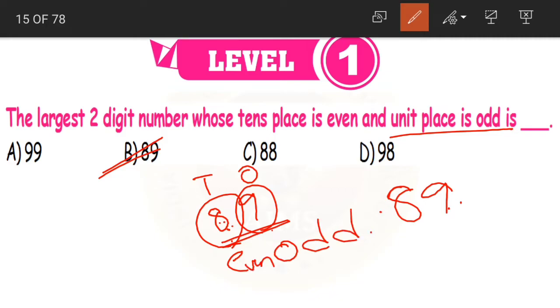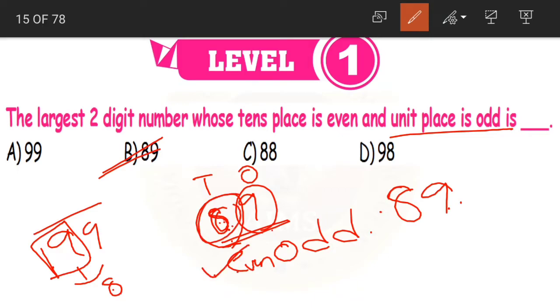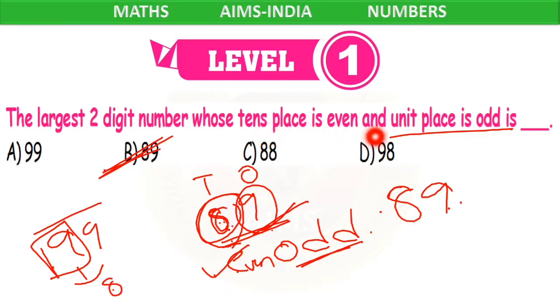Okay children? See, 99 is the largest two-digit number, but in the tens place we are having an odd number. So we are going for the next smaller number, that is 8. Now 8 is an even number. Now again 9 here is an odd number. So 89 becomes our two-digit number whose tens place is even and units place is odd.